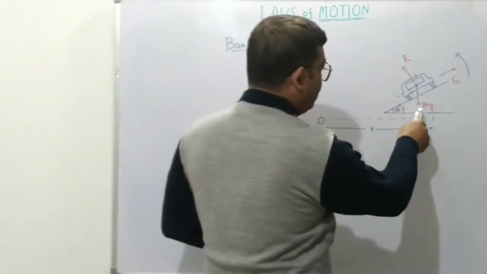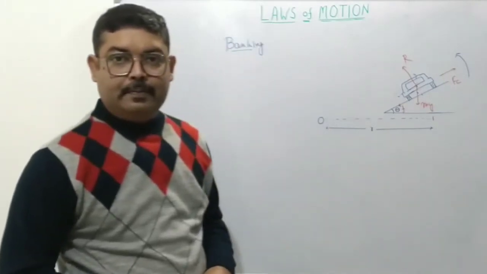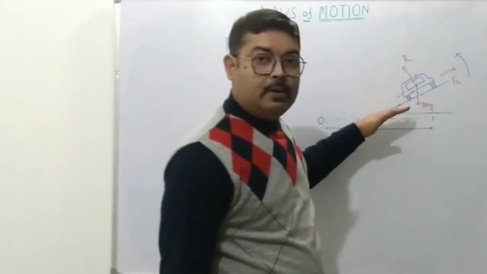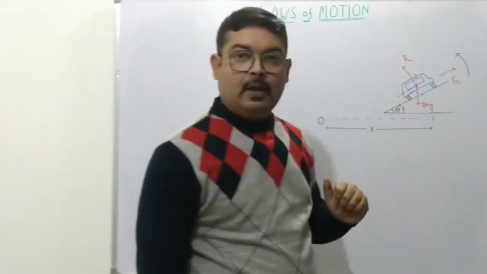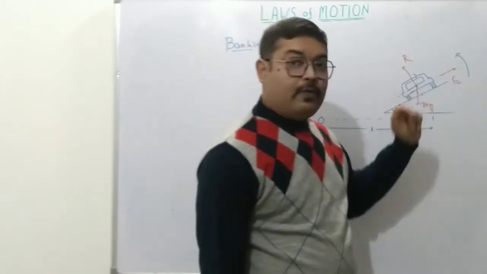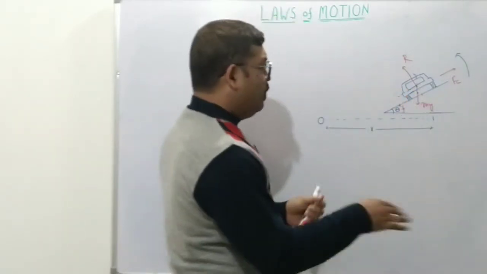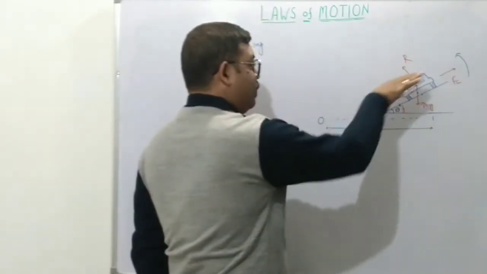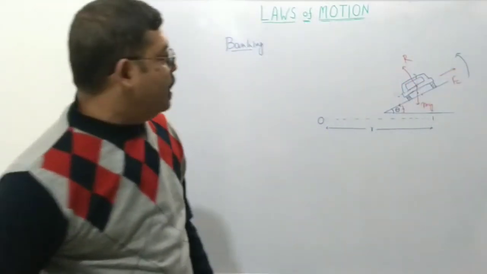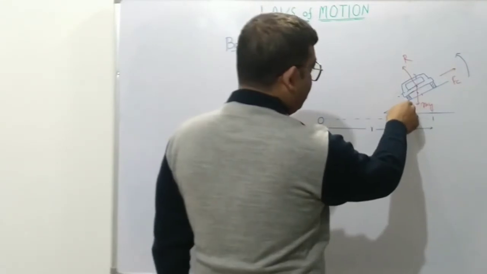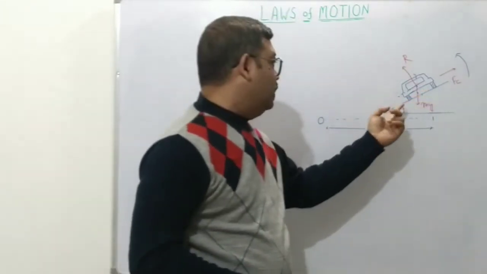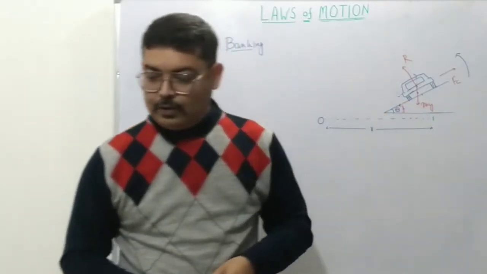First of all, the weight is always there, vertically downwards, and there will be a normal reaction acting perpendicular to the surface on which the car is standing. Since the car is moving counterclockwise, the centrifugal force will be radially outwards. As a result, a frictional force will appear, directed towards the center. This is the net frictional force.